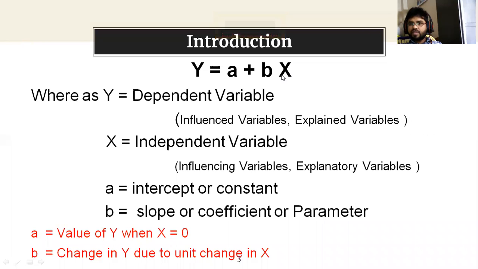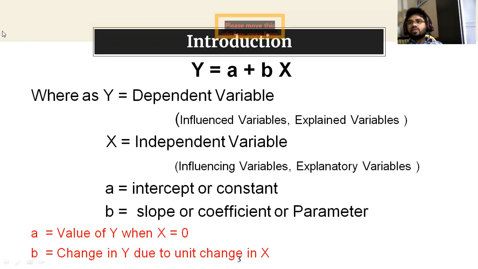What is the x variable here? That is the independent variable, also called the influencing variable, explanatory variable, or regressor. So this is the influenced variable, the explained variable, whereas the influencing variable is the explanatory variable, the regressor.